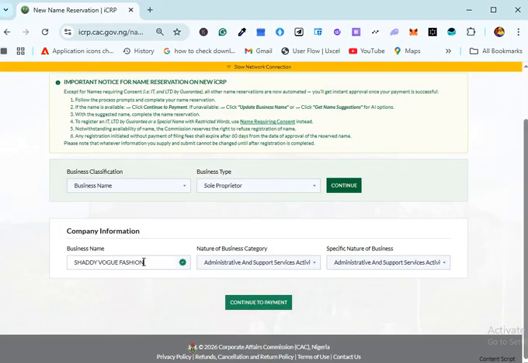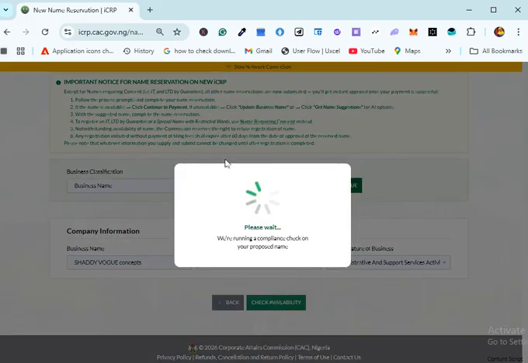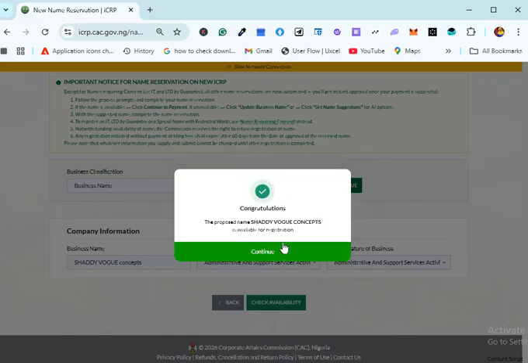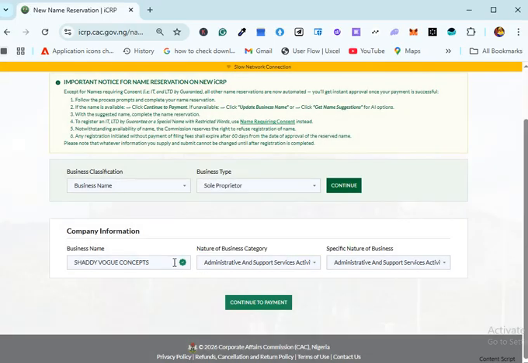Fashion is a qualifier. You can also make use of concepts, right? So let's try concepts. You can also make use of ventures, right? I'm sure of concepts. You can also add global, like global concepts, but it cannot end with Nigeria. You can also choose ventures.